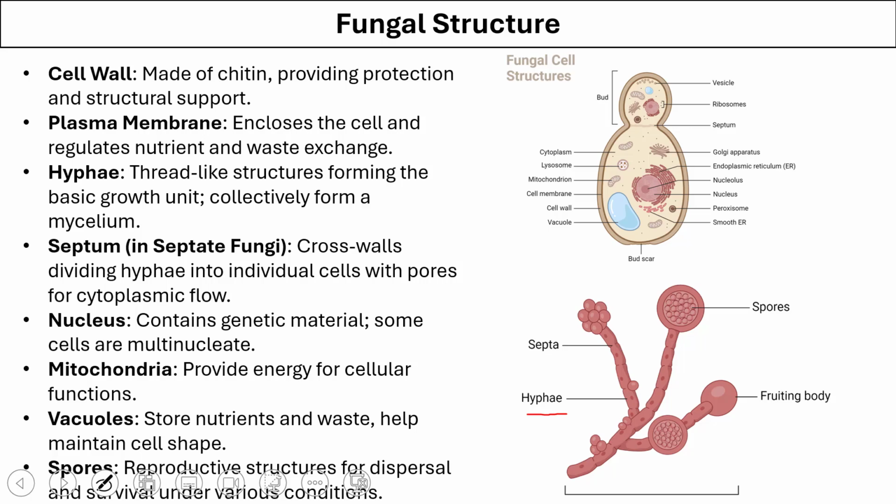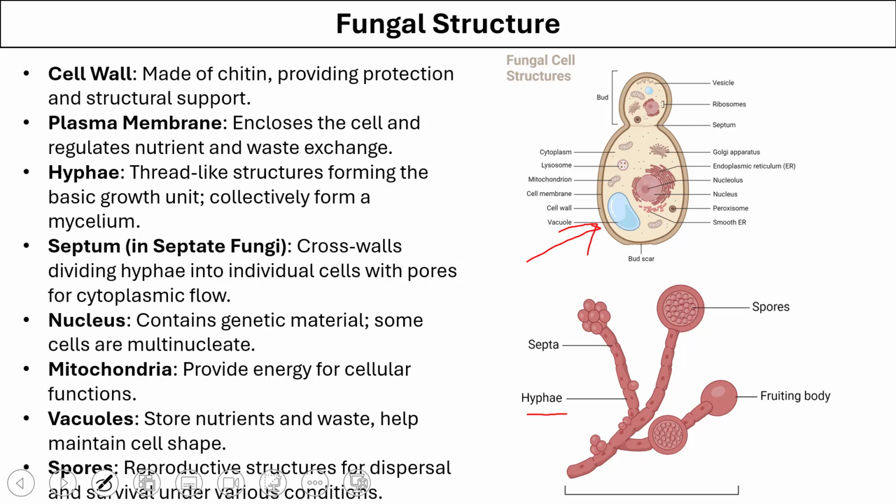Collectively, the hyphae are called mycelium. The cross walls between the hyphae, which divide the individual cells, are called septa. These septa also have some pores for material to be exchanged between different cells. At the cellular level, the fungal cells have a nucleus because they are eukaryotes, and fungus can also be multinucleated.